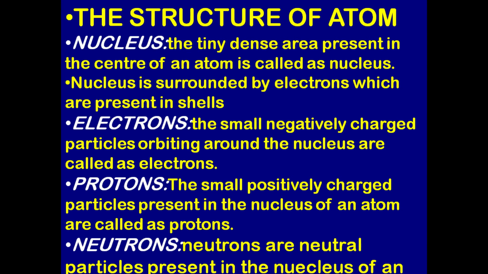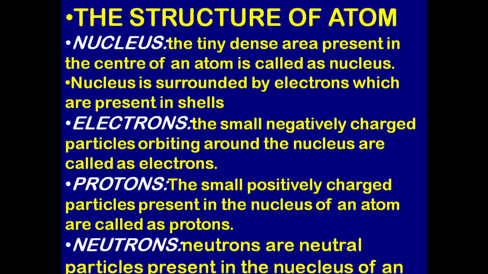In organic chemistry, we will deal with the structure of the atom because the structure of the atom has an important role in organic chemistry. Nucleus. The tiny dense area present in the center of an atom is called the nucleus. The nucleus is surrounded by electrons which are present in shells.